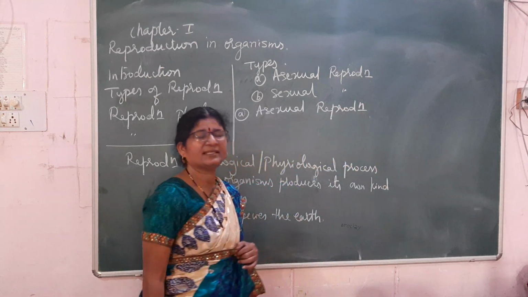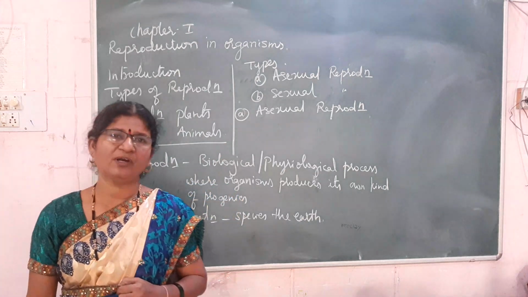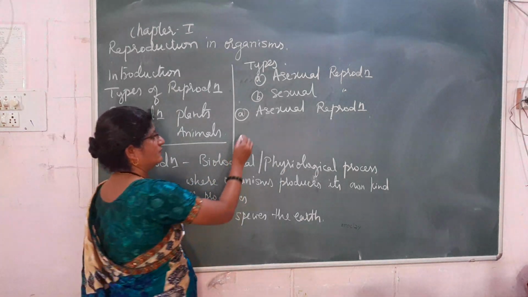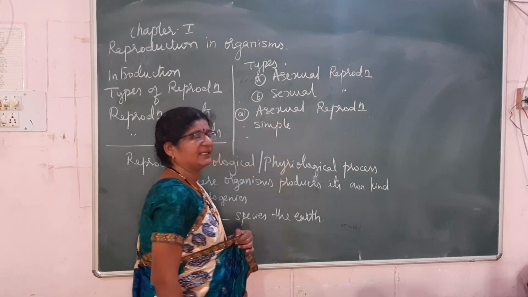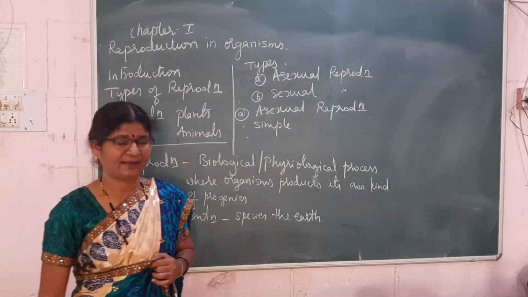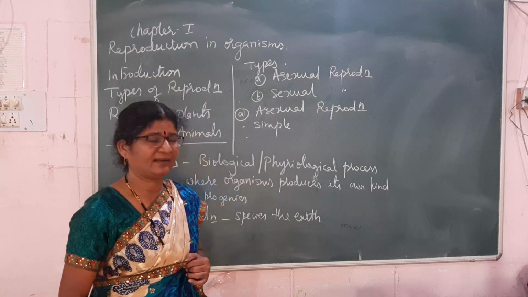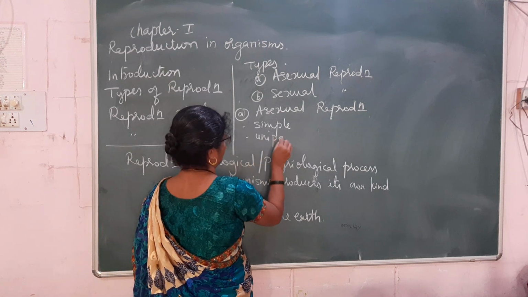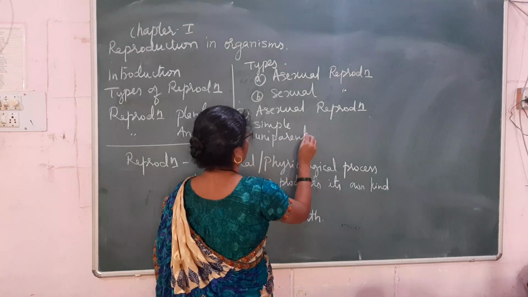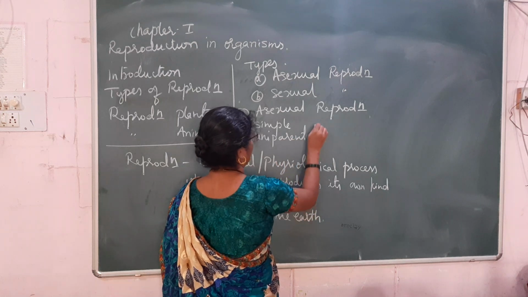Asexual reproduction is a very simple type of reproduction. It includes only one parent. It is uniparental.